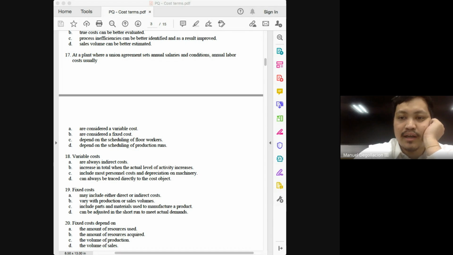So the answer here would be letter B. Normally, salary should be dependent on the level of activity, class. Okay, so number 17 is describing some sort of an exemption or a different arrangement.